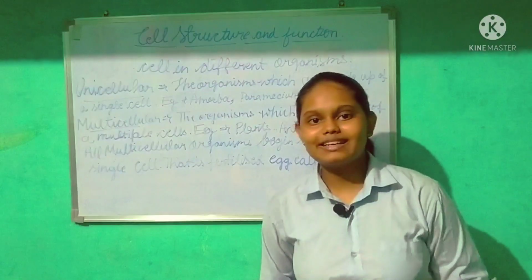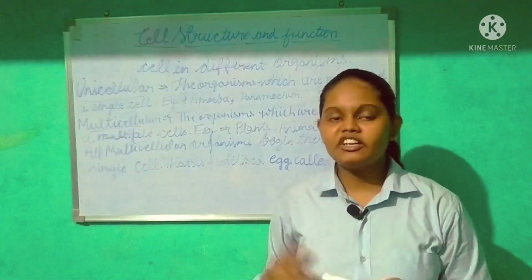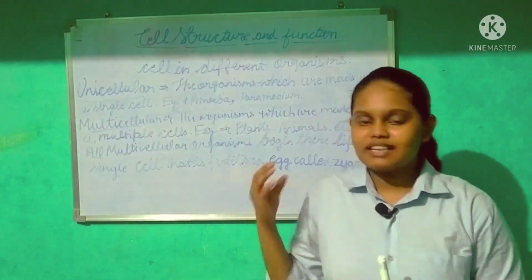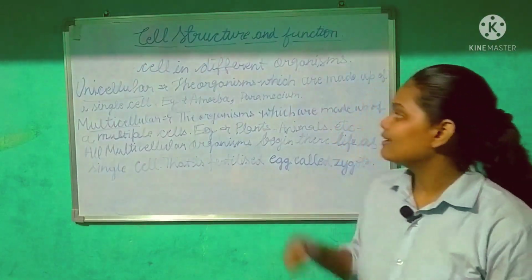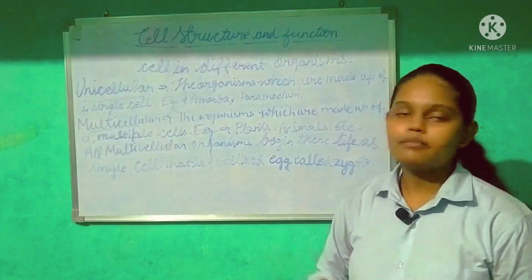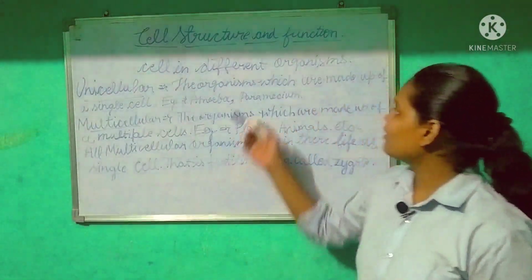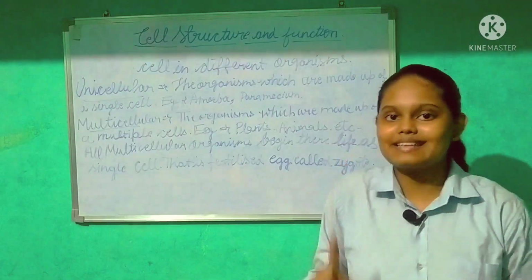Now coming to the next point, that is cells in different organisms. Cells are present in different organisms. In some organisms the cells are present in large numbers, and in some there is only one cell. So they are categorized as unicellular and multicellular organisms. What are unicellular organisms? These are organisms made up of only a single cell.